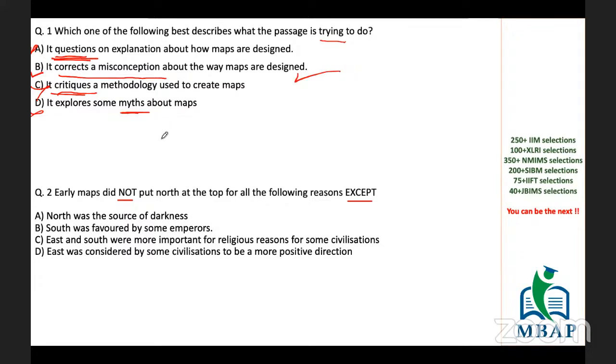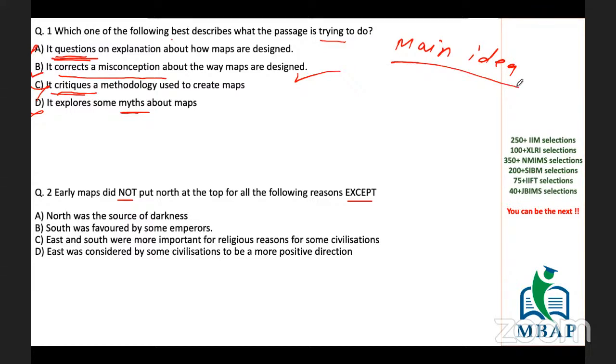Now, in this type of questions, we need not go back to the passage. It is entirely dependent on the overall understanding of the passage. Hence, there is no need to go back to the passage. If you are doing so, it means you are wasting a lot of time. So, whenever you are practicing your RCs, make sure that you try your level best. Whenever the question is about main idea or central idea, you should not go back to the passage.